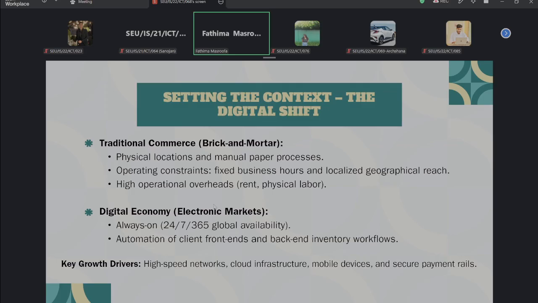Here I mentioned the term traditional commerce, and under that brick and mortar. Did you hear this term earlier? What is this traditional commerce? Especially brick and mortar. Normally brick and mortar means the business operating through a physical location.